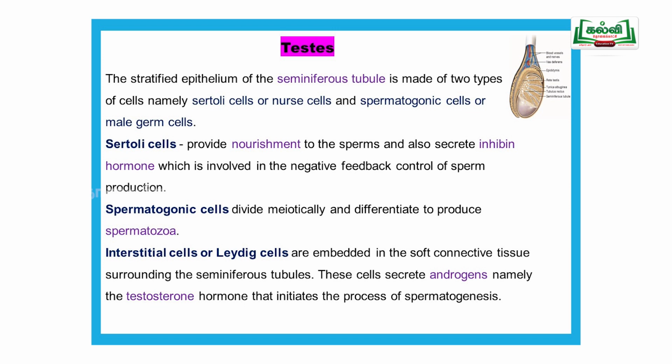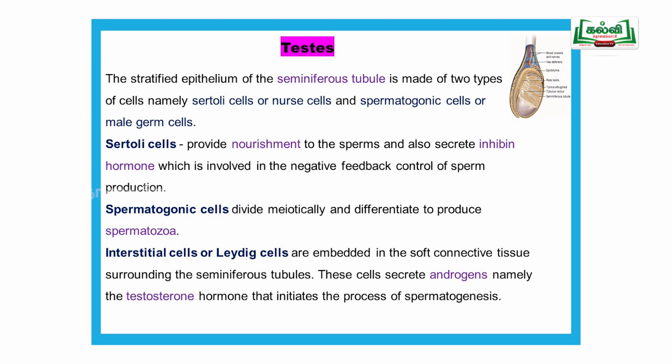Two cells: one is the Sertoli cell, another one is the spermatogonic cell. The Sertoli cell is also called the nurse cell. The spermatogonic cell is also called the male germ cell or male germ cells.